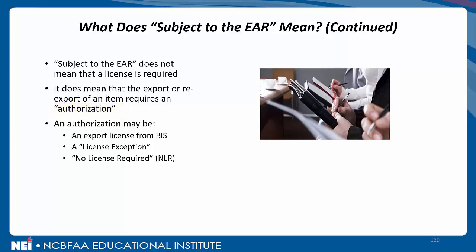And an authorization, as you'll note in our third bullet point, can come in several forms. Well, that authorization could be an export license from BIS. A given product going to a specific country for a specific use requires a license. That's an authorization. Maybe under certain circumstances, an item is controlled by BIS, but there is a license exception. That's also known as an authorization.